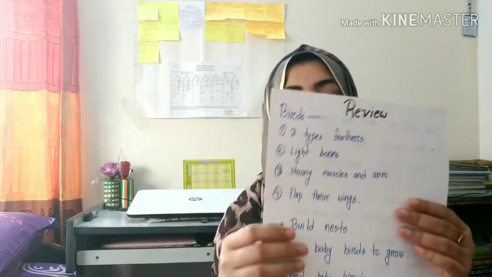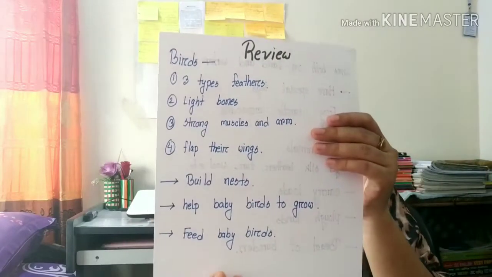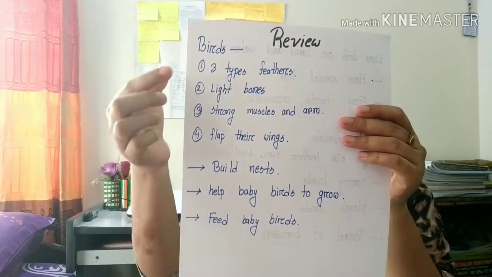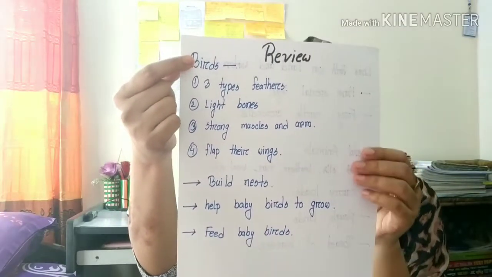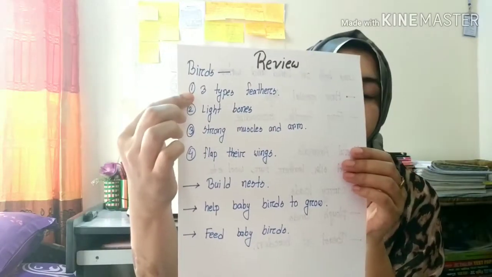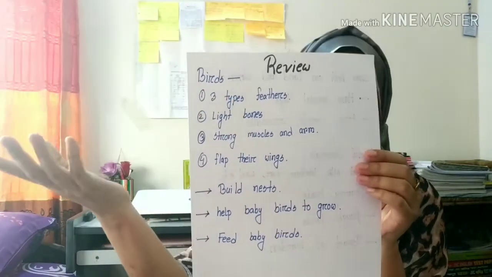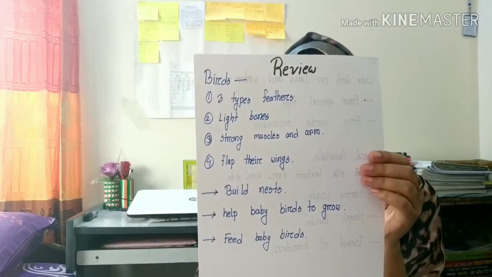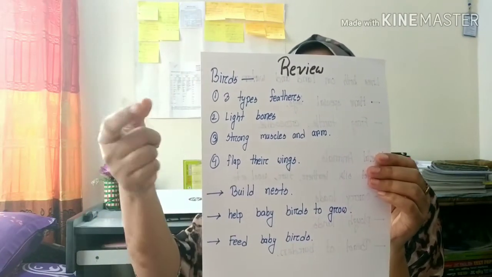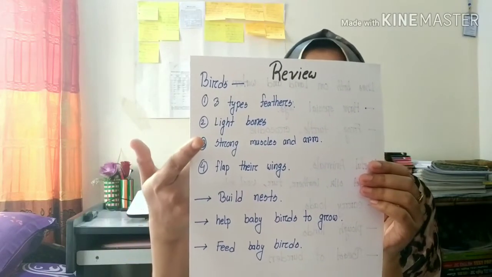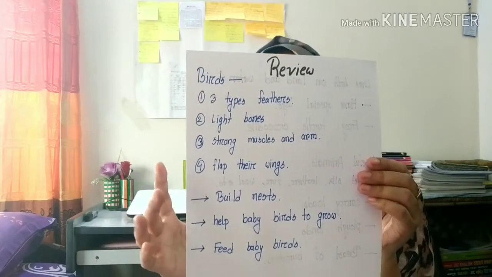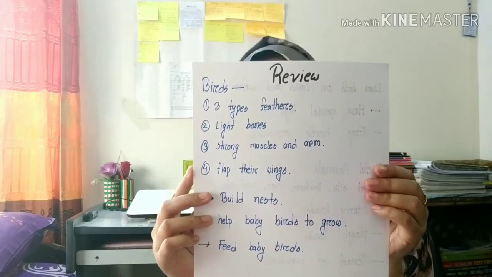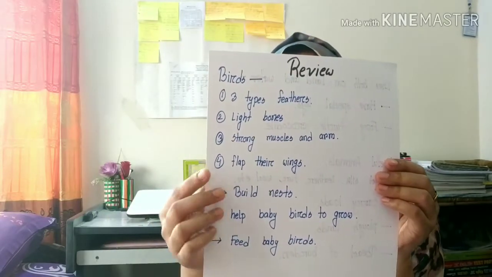So I am giving a review of today's lecture. First, we learned about the animals that can fly. The example of animals that can fly is birds. Birds have three types of feathers: down feathers, body feathers, and flight feathers. Birds have very light bones and strong muscles. They can flap their wings with them.